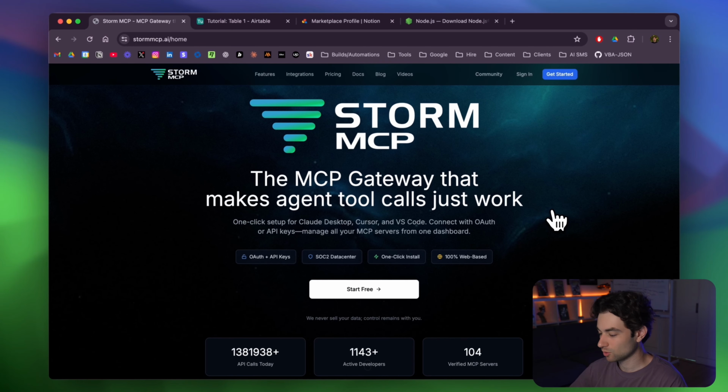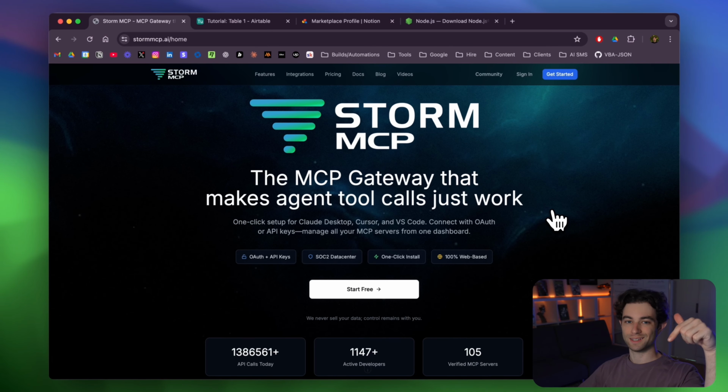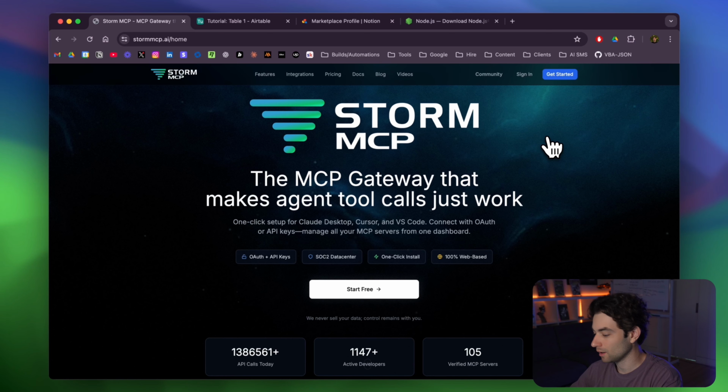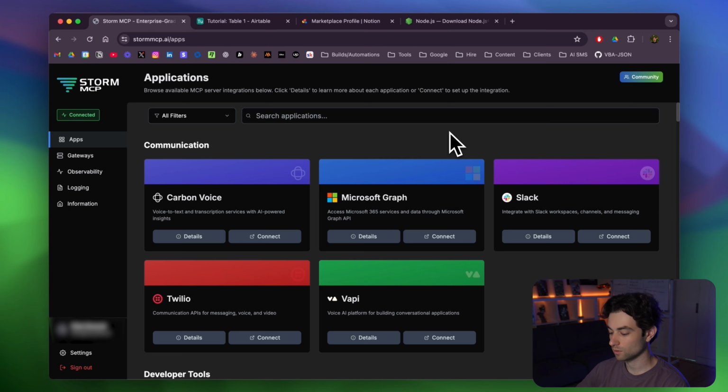So we're going to jump into Storm MCP. It's going to be the first link in the description down below. And you're going to click on Get Started or Sign In. I'm just going to sign in because I already have an account. And what we're going to be able to do is connect AI with multiple tools in minutes. As you can see, we can already see all these tools and all these apps here.